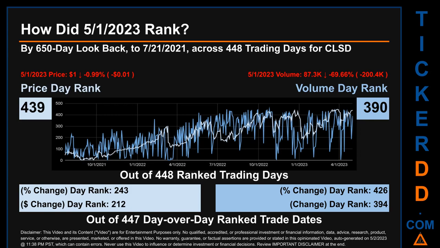The price's day-over-day percentage change, dropping minus 0.99% on the 1st of May 2023, had a day rank of 243, while its dollar difference of minus 1 cent had a rank of 212 when compared day over day across 447 trading days. Volume's percentage change and difference were ranked respectively at 426 and 394.